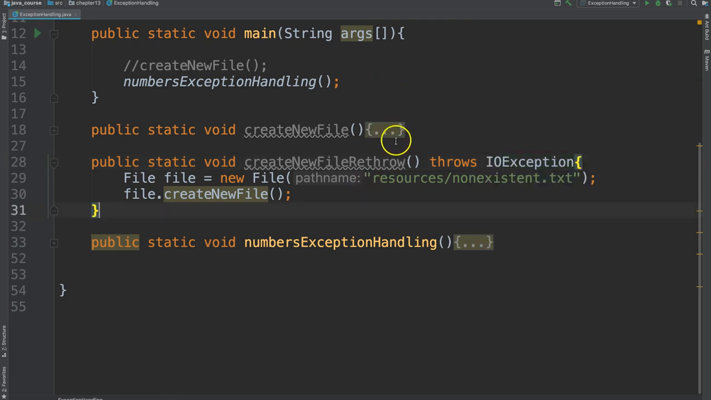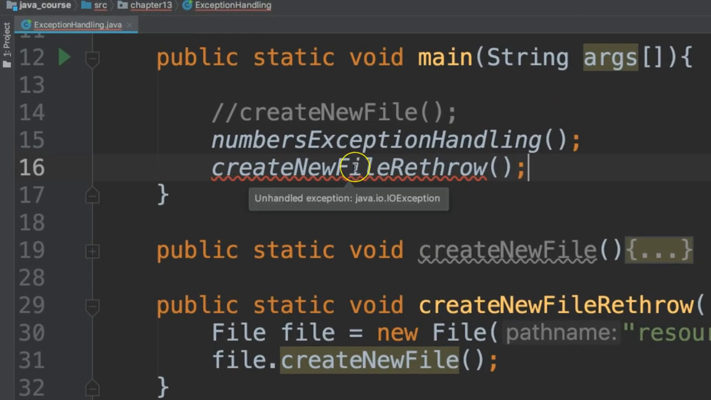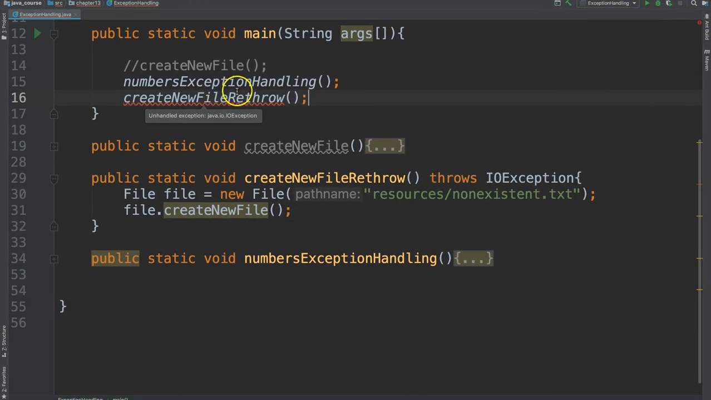Now, if any method calls this method, then now they're on the hook for handling the exception. So if we add this to the main method, we see an error because we didn't handle it. So we can fix this again by placing this call within a try catch block or by adding throws exception to the main method.